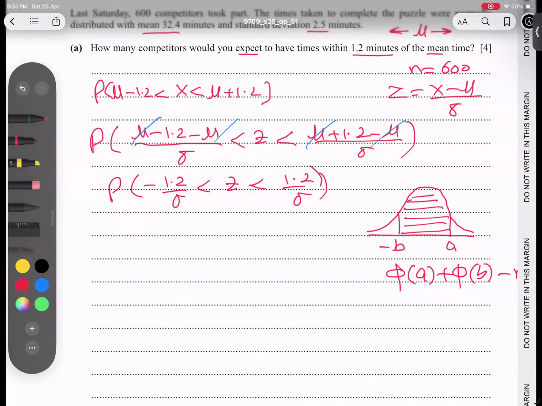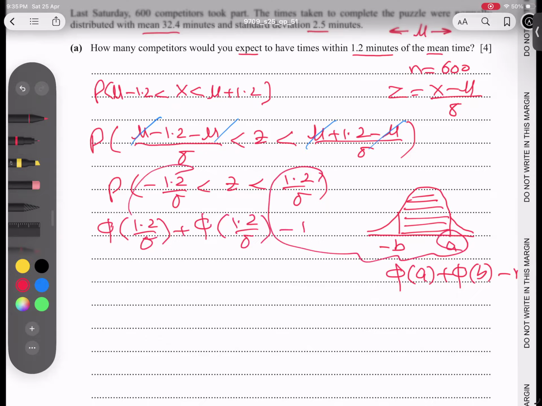So I can apply the same here. This is a positive and this is a negative, and the formula is very clear: phi of 1.2 over sigma plus phi of 1.2 over sigma, and minus 1. This value comes from here, this value comes from here, and both values we add and minus 1. The idea is very clear, and you can see clearly, students, this is the same, so it is multiplying by 2.